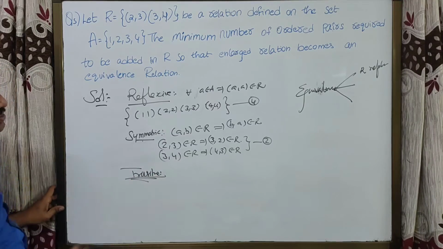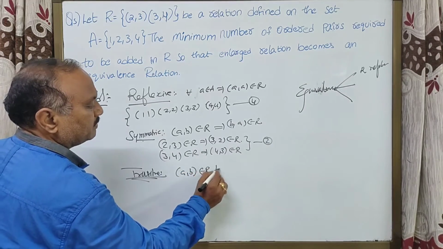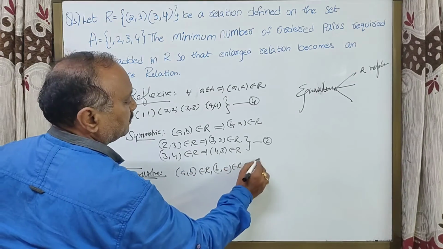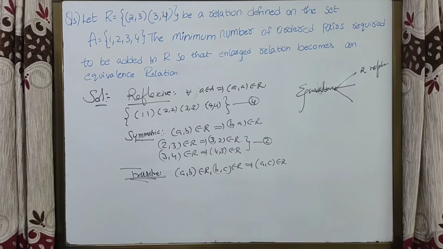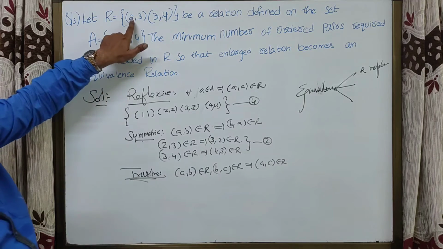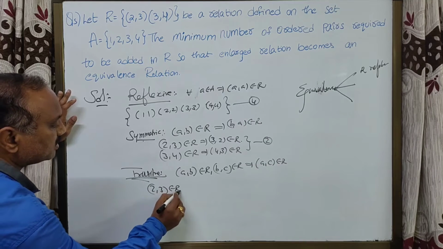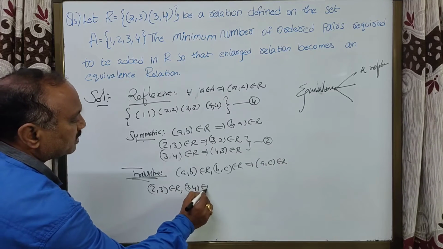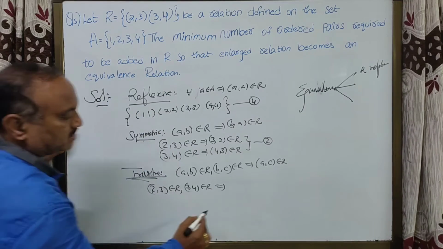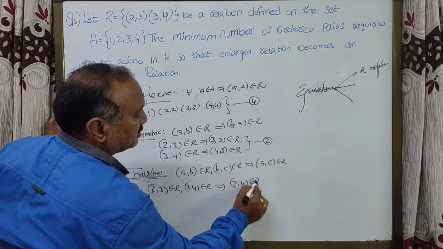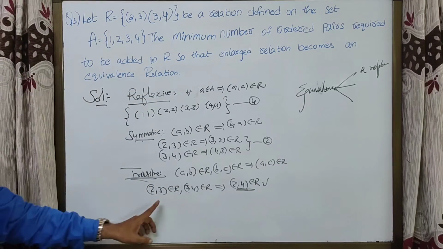What is transitive, students? A comma B belongs to R, B comma C belongs to R, implies A comma C belongs to R. Students, let us take 2 comma 3 and 3 comma 4. 2 comma 3 belongs to R, 3 comma 4 belongs to R. For this relation to become transitive, 2 comma 4 must be in R. This must be added to the relation because 3 3 is there.